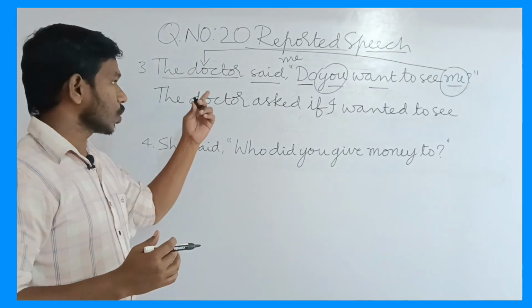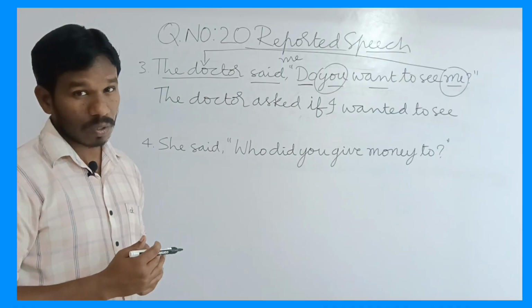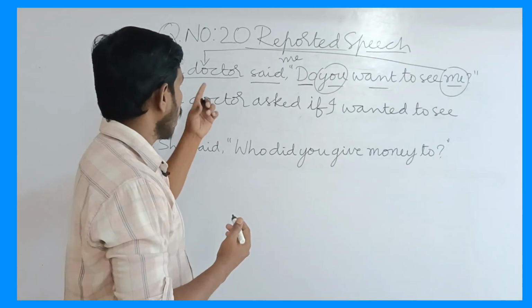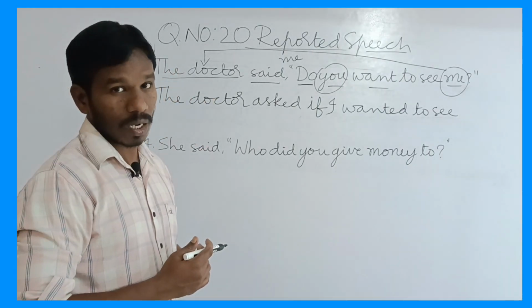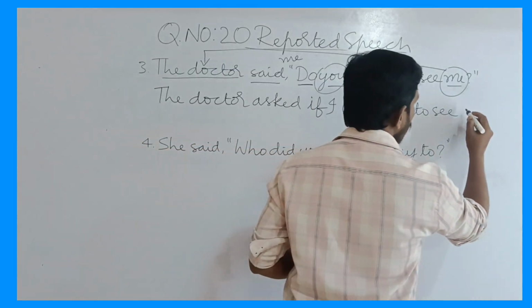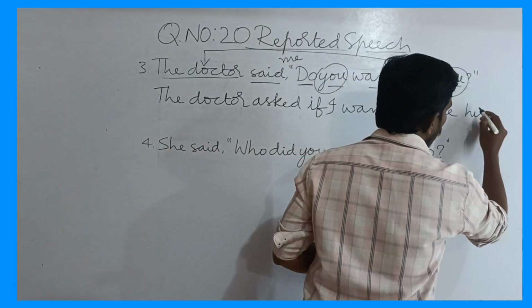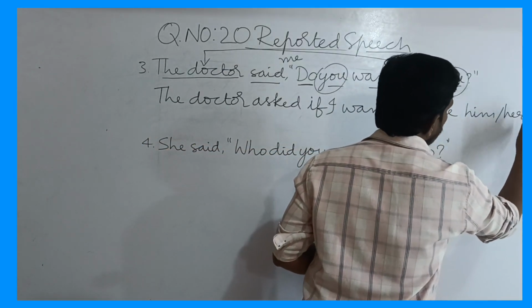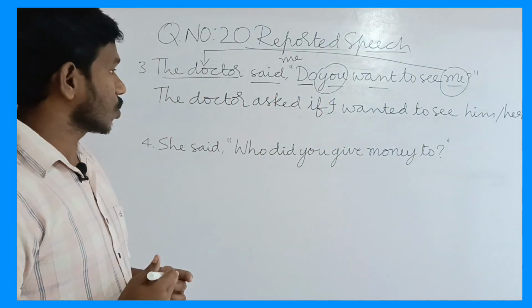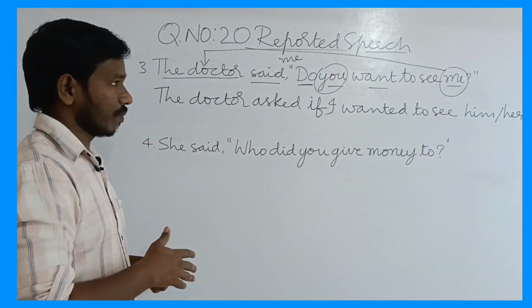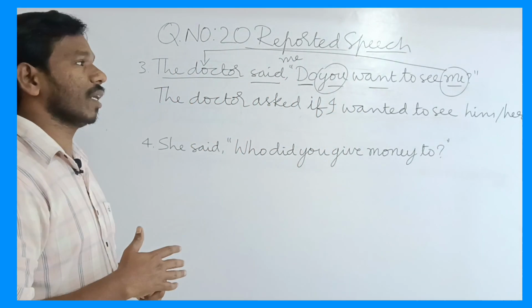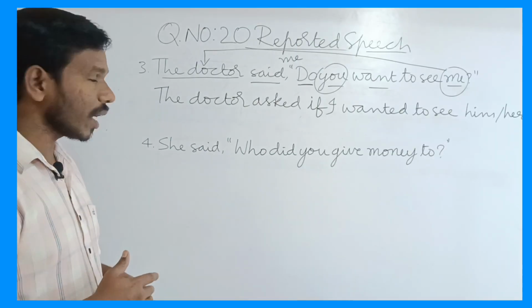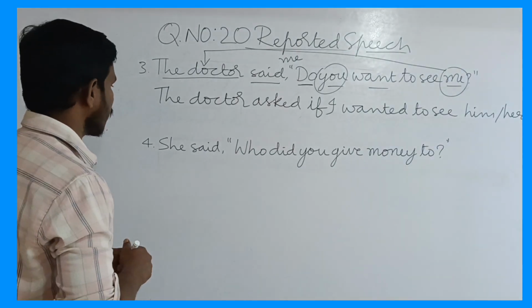The doctor. Doctor is a common noun. So we can use the objective pronoun him or her. Both are correct. Do you understand? Children, see here, the doctor asked if I wanted to see him or her. Okay? Right. Now see the second sentence here.